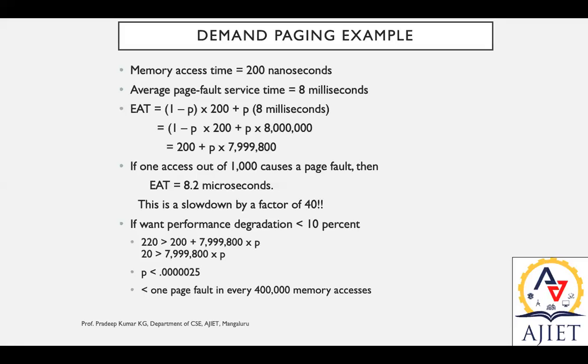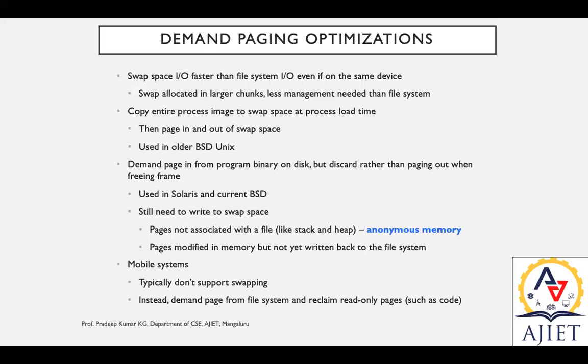Or on the other hand, we can say around 4 lakh memory accesses: one page fault in every 4 lakh memory accesses. Then only we can say the performance may be average. This is how demand paging effective access time is calculated. So how to proceed with this? There is demand paging optimization. How to cope with this?